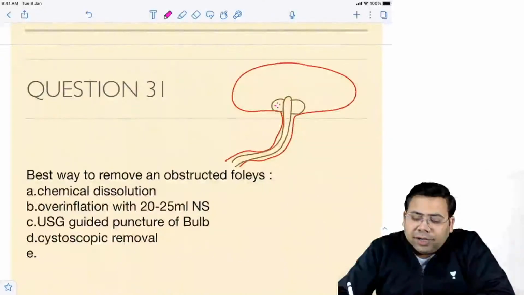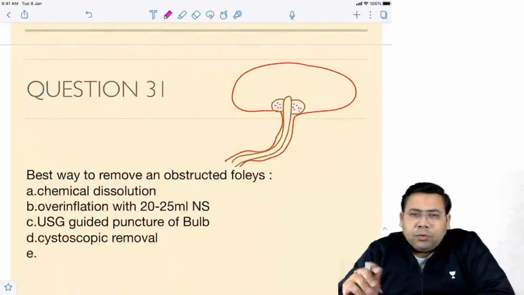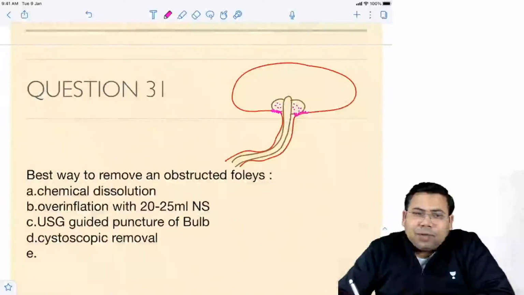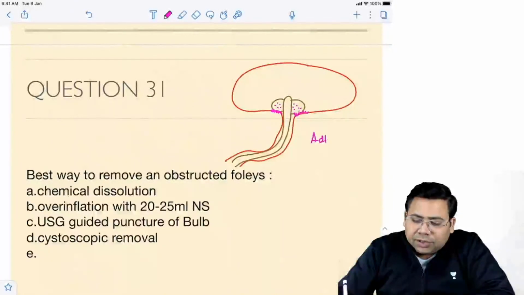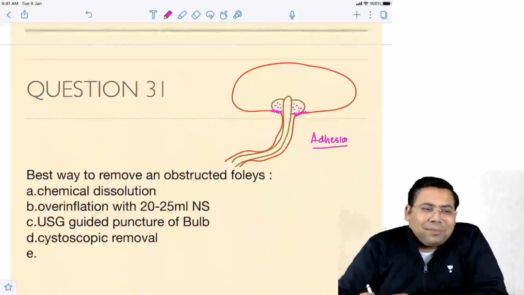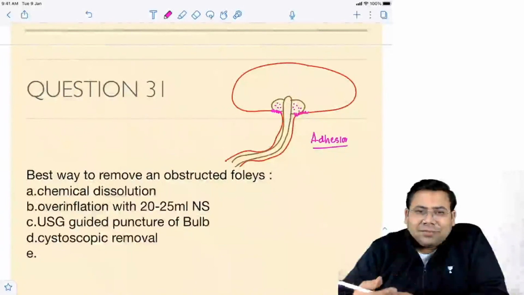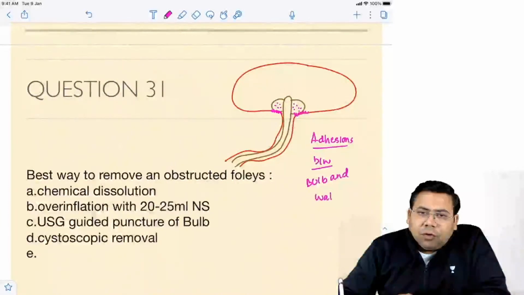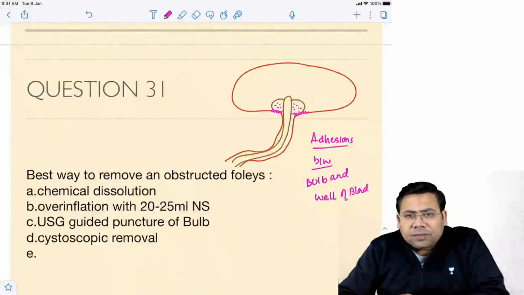So you infiltrate this bulb. You instill saline or distilled water. Generally, we prefer distilled water. Sometimes there are adhesions between the bulb and the bladder. So point number 1, because of the adhesions between the bulb and the wall of the bladder, you get to see this. This is the first reason.